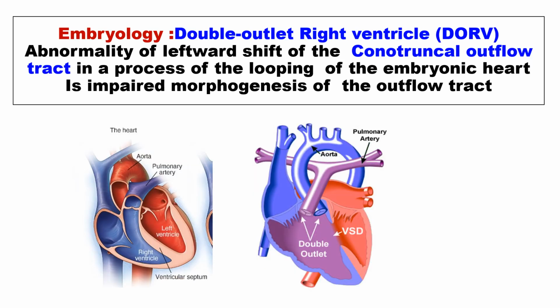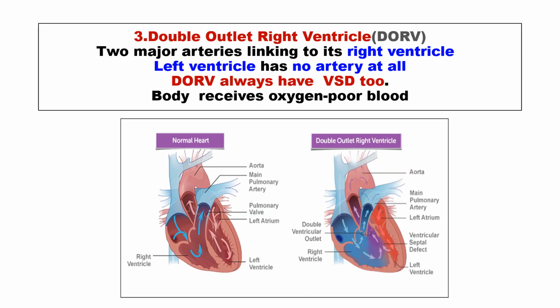The embryology related to double outlet right ventricle is mainly an abnormality of leftward shift of the conotruncal outflow tract in the process of looping of the embryonic heart. It is an impaired morphogenesis in the outflow tract. The double outlet is usually also associated with ventricular septal defect.